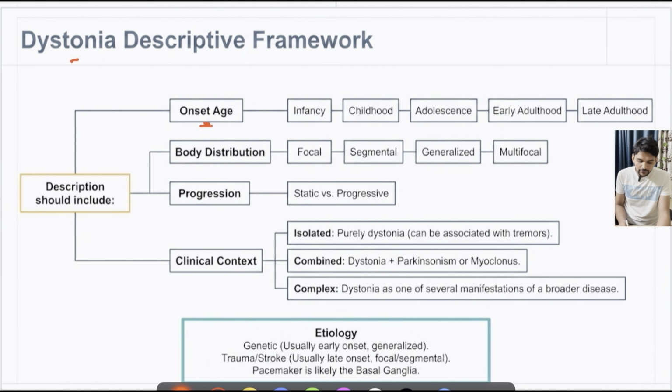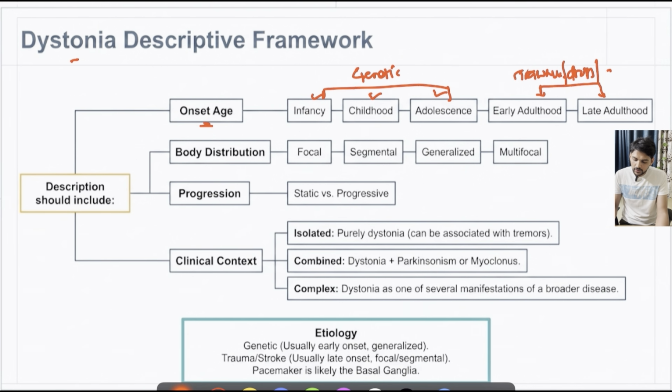Always check for the age of onset of dystonia. For example, if it is infancy onset, childhood onset or adolescence onset, usually these will be due to some genetic cause, whereas early adulthood or late adulthood onset dystonias are due to acquired reasons, mainly some trauma or some medications, or there might be stroke leading to late onset dystonias.